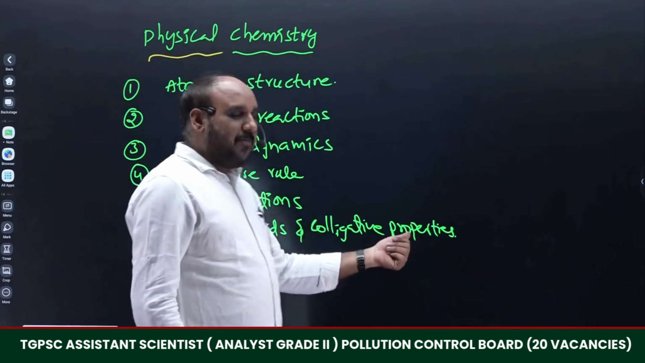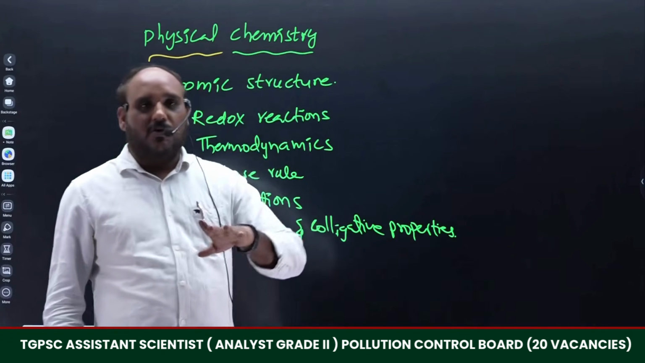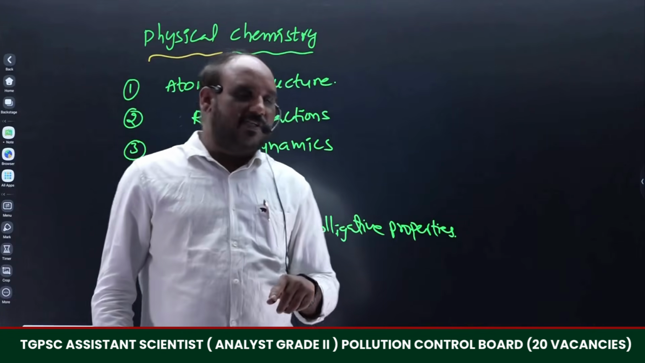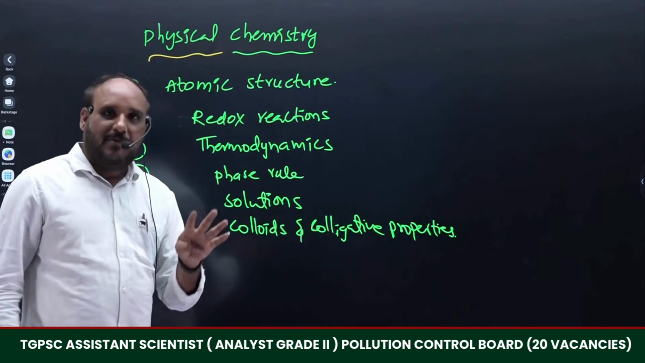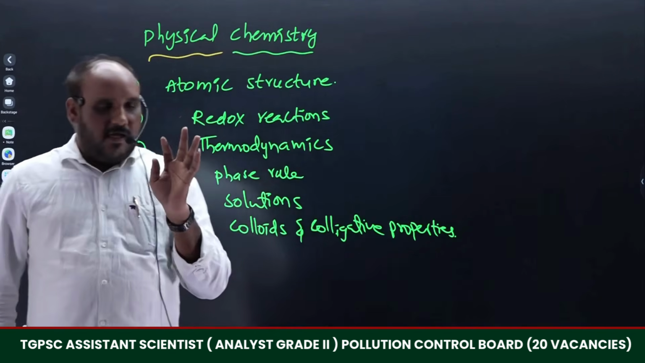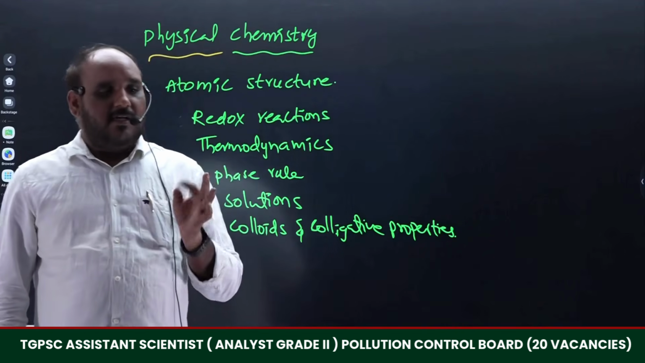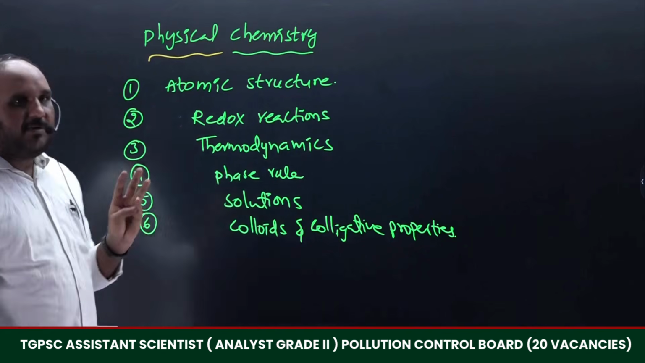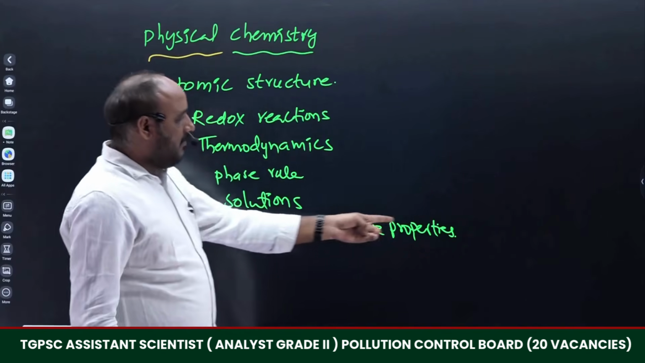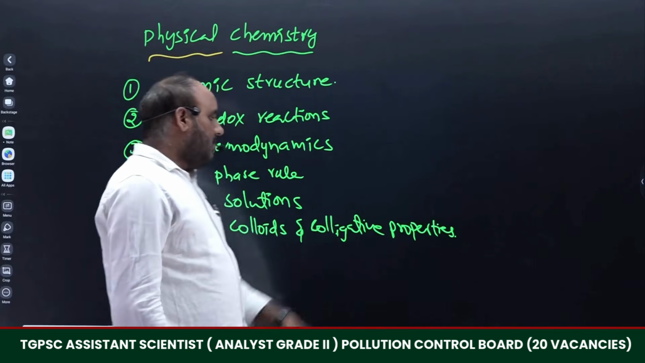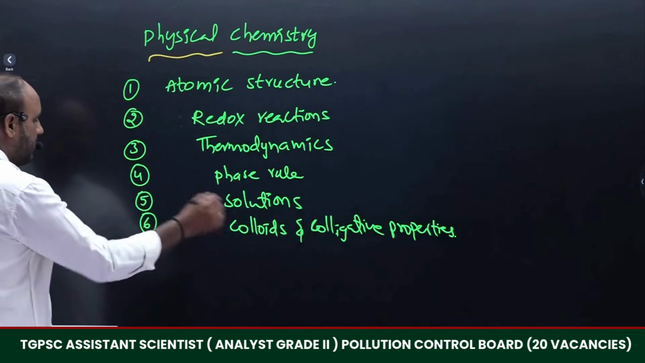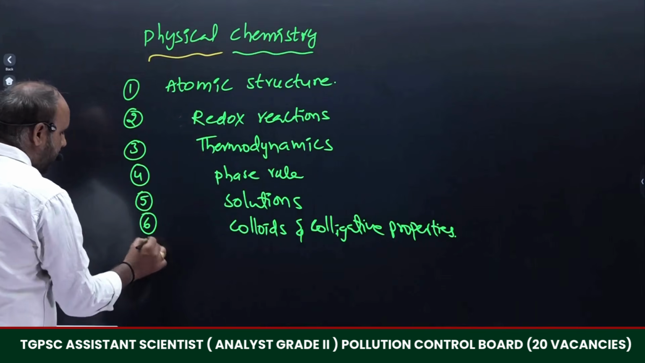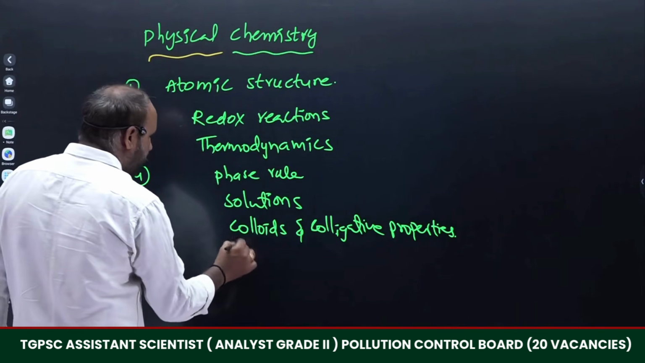Then colligative properties are applicable for solutions, particularly dilute solutions. There are 4 types of colligative properties. One is relative lowering of vapor pressure, then elevation of boiling point, depression in freezing point, and osmotic pressure. So particularly in those topics there is a chance of questions being asked. Next one will be electrochemistry.